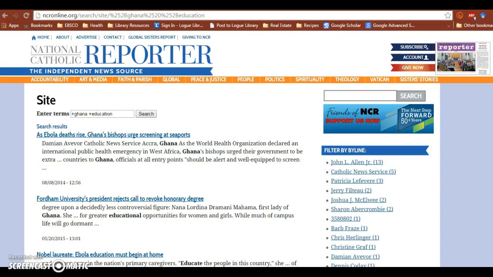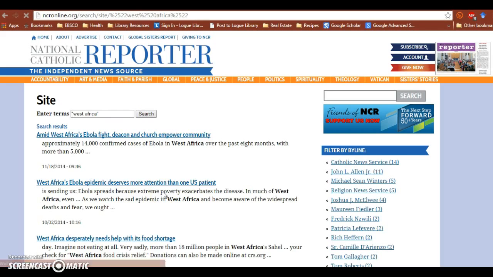If you would like to expand this a little bit, perhaps for all of West Africa, you can type in West Africa, but to get this database to search the entire concept of West Africa and not the individual words West Africa, we'll put those in quotes. Okay, so everything here will have West Africa, and those words will be next to each other as a phrase.